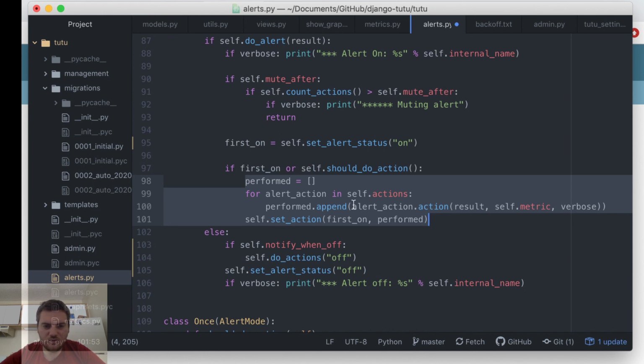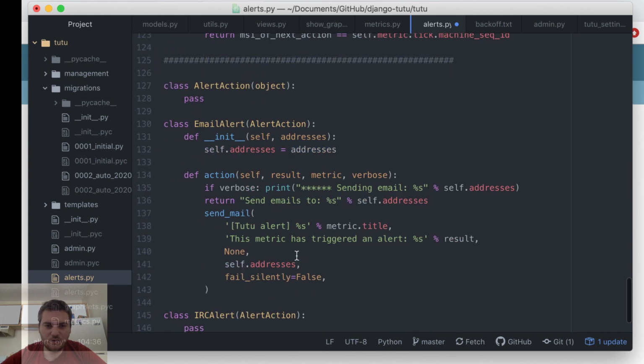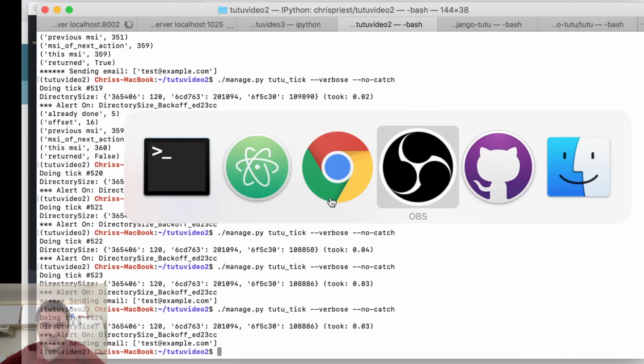So I'm going to move this into its own function called do action. I'm going to replace all this code with just a call to do action. And so then off gets passed in. And I will also add a status to this right here. And so if status is on, then we send the normal email. If status is off, then we will send a different email that, instead of saying this metric has triggered an alert, will say that the alert is now off, and it'll let you know that the alert has been canceled. But that'll be in the next video.